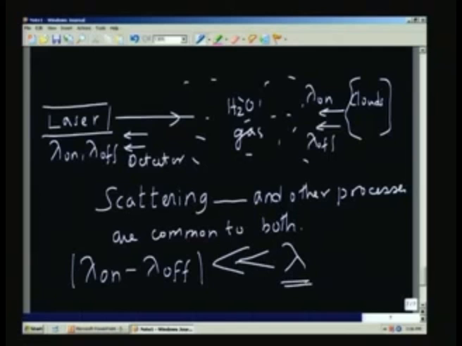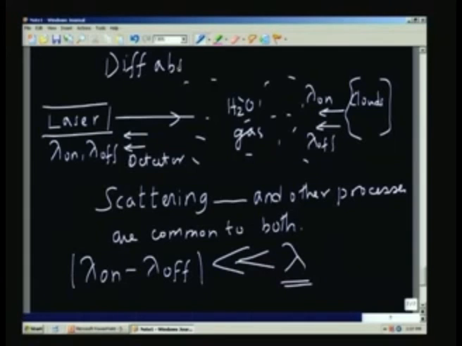This lambda is nothing but the average of the two values. Therefore, because the lambdas are very close to each other, the scattering and other beam spoiling processes are common, and the only difference between the two will be the differential absorption.